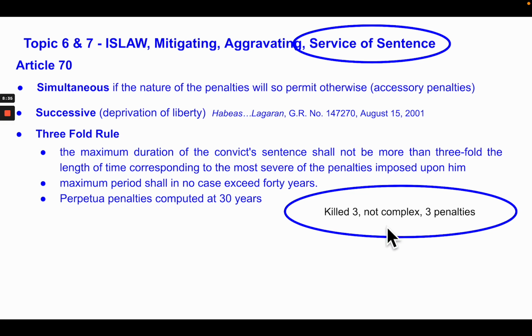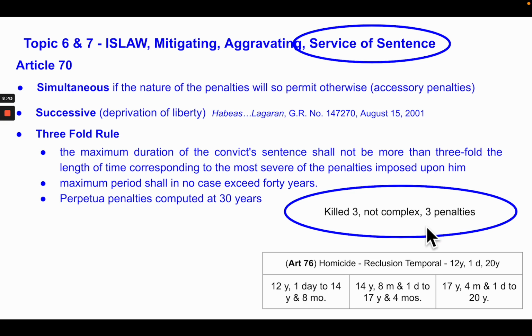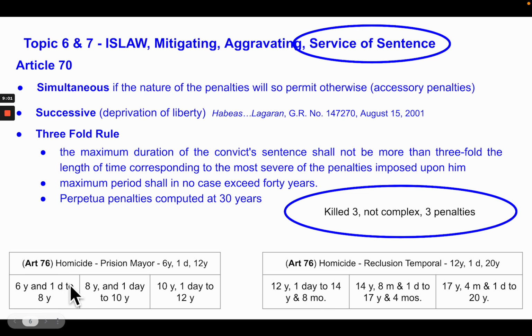The effect is, since it's not a complex crime, there will be 3 penalties for the 3 killings. So that person is found guilty for 3 killings. Say for example, there's a mitigating circumstance. So it's 12 years and 1 day to 14 years and 8 months. That's what the judge determined. Now, because of the indeterminate sentence law, a minimum sentence must be included. And when the minimum sentence has been served, then there can be a determination if the person can be subject to parole. But take note, this person killed 3 people.